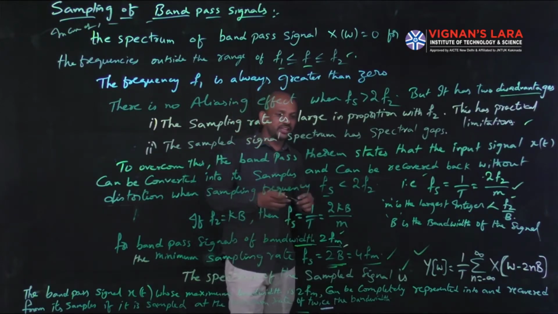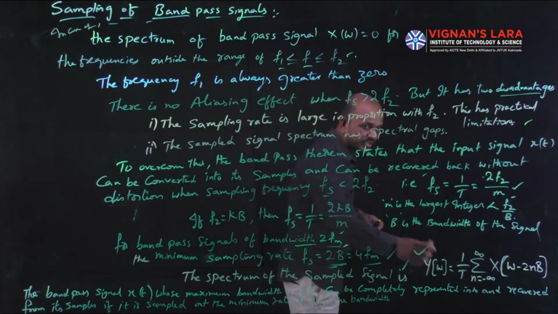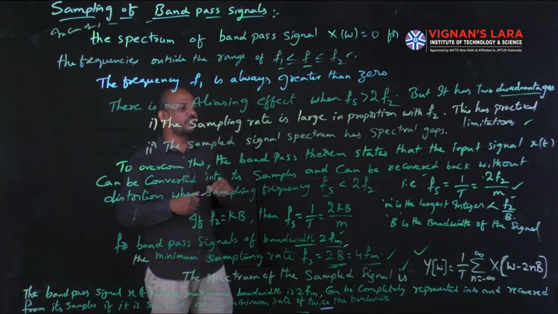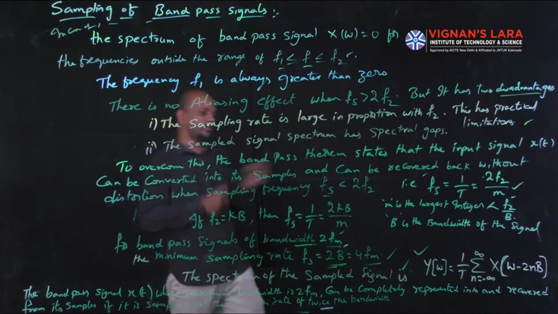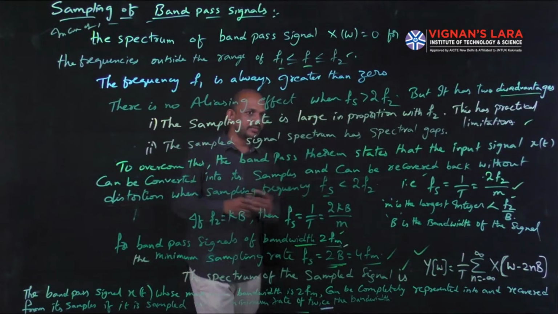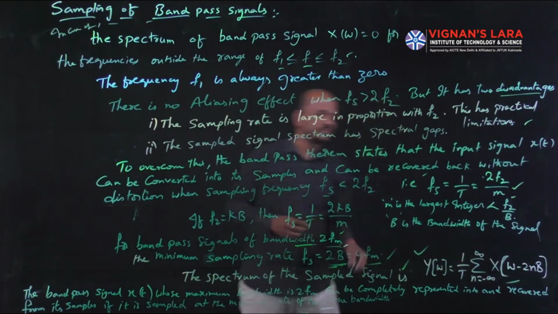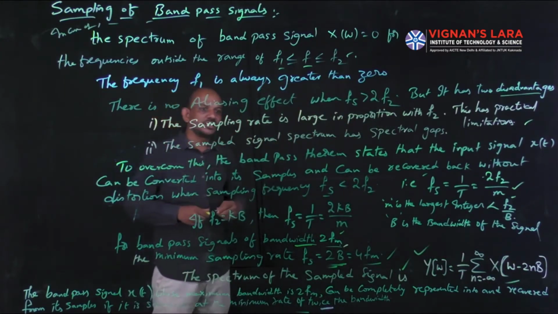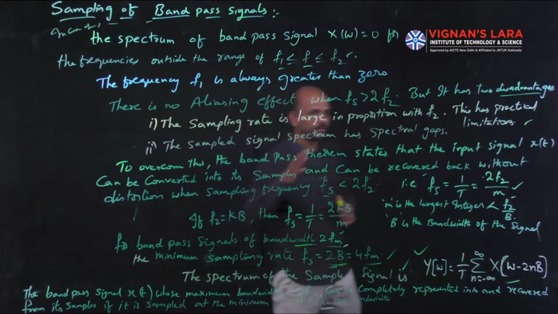So the spectrum of the sampled signal is given by the equation Y of omega equal to 1 by T summation n equal to minus infinity to infinity X of omega minus 2nB. Here W is the bandwidth and this is the frequency spectrum. If you want to get the spectrum, it will be given by this equation. So by using this equation, I can draw the spectrum of this band pass signal. Okay, so this is the explanation about band pass signals.